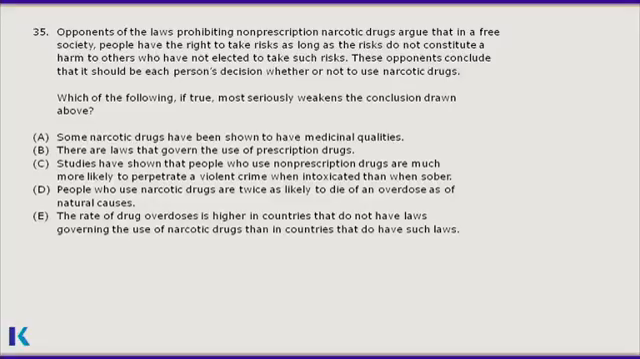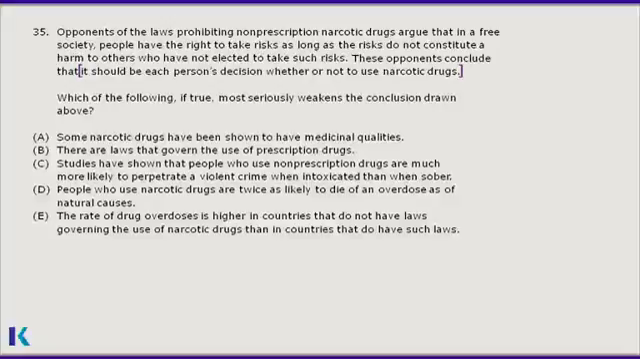As weaken questions are the most common of all critical reasoning question types, let's look at one more. This one's got a classic weaken stem, and there's a nice conclusion key phrase in the stimulus. The word conclude near the end, these opponents conclude, highlights the main point. It should be each person's decision whether or not to use narcotic drugs.